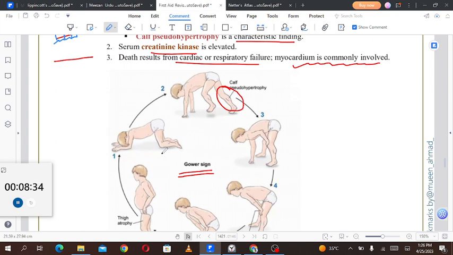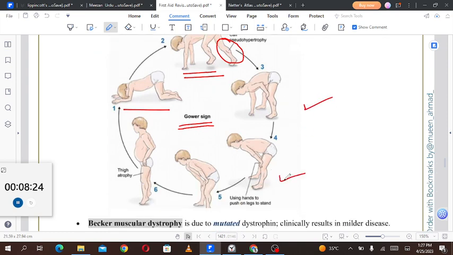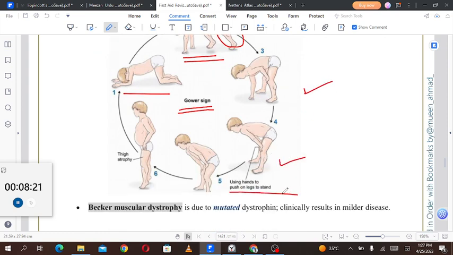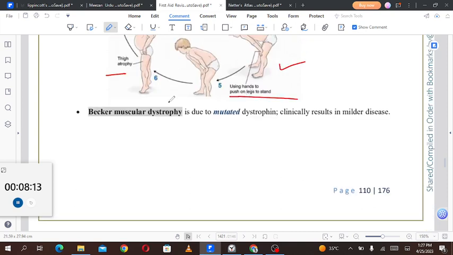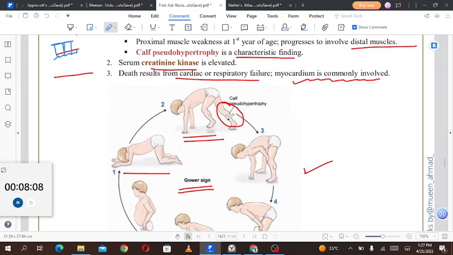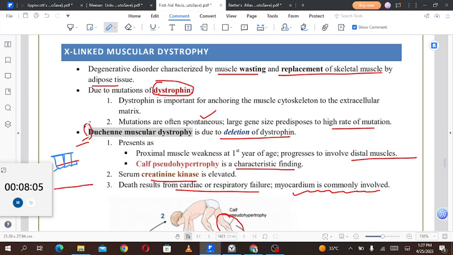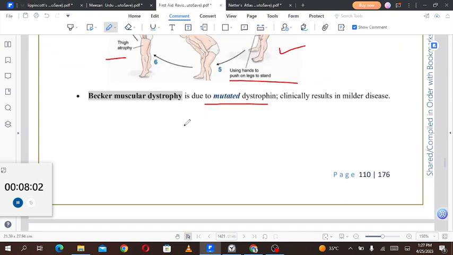When the child wants to stand up or walk, he will first go to this position, then he will stand with the help of his arms, and then he will push his knees backwards to stand in this position, using hands to push the legs to stand, and even when he stands, he looks something like this, on his toes. So this is thigh atrophy and calf hypertrophy. That is the Gower sign. Becker muscular dystrophy is due to the mutated dystrophin. So for Duchenne, D means deletion of the dystrophin, right? And for Becker, we have only mutated dystrophin, which clinically results in a milder disease.